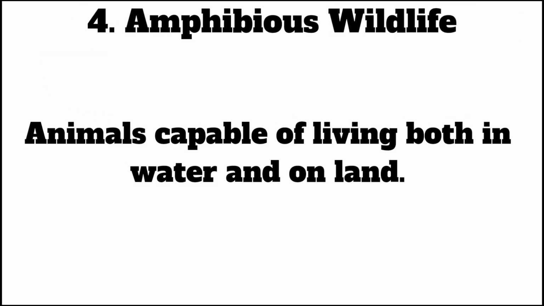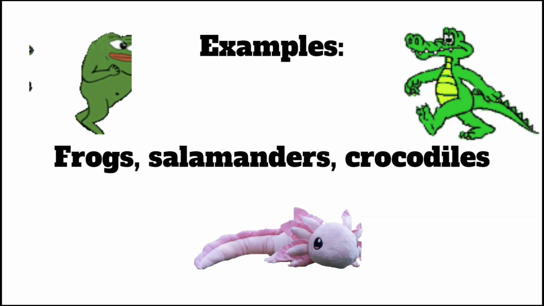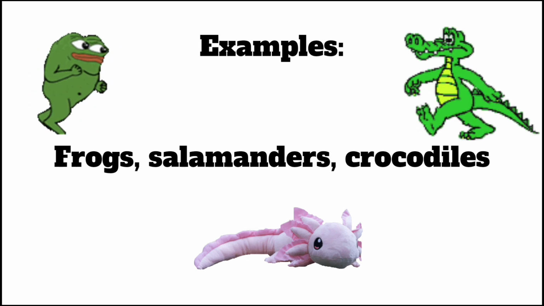Amphibious wildlife, animals capable of living both in water and on land. Examples: frogs, salamanders and crocodiles.